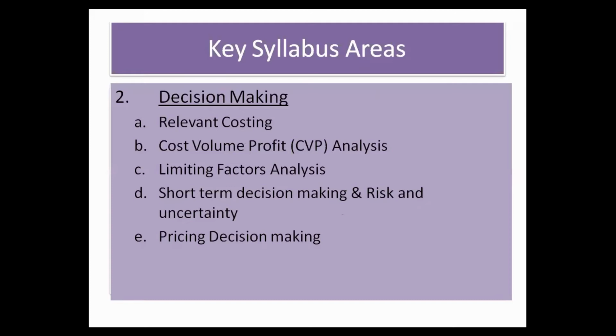Let's move towards the second area. Dear students, let me tell you one thing. This is the most tricky part of the syllabus, that is decision making. This is the most lengthy and the most tricky part of the syllabus. This key syllabus area consists of a further 5 topics. Number 1, relevant costing. Number 2, cost volume profit analysis. Number 3, limiting factor. And number 4, short-term decision making.